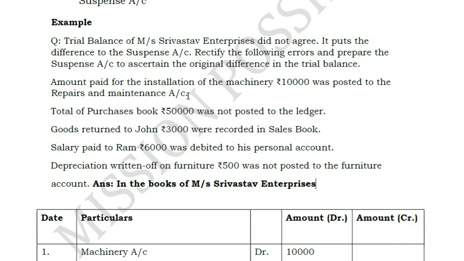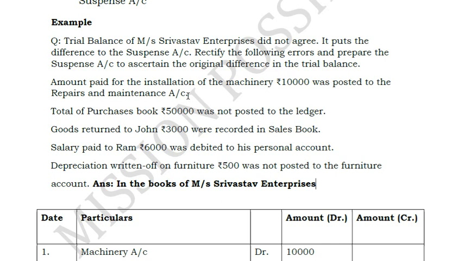But instead of 11,000, what this accountant has done here, he didn't add it to the cost of the machinery. Instead, he put it in an expense account, which is a wrong thing. Here there is no one-sided error. One-sided error happens only when there is a mistake in one side of the journal entry. Here the full journal entry, he has posted it to the wrong account.